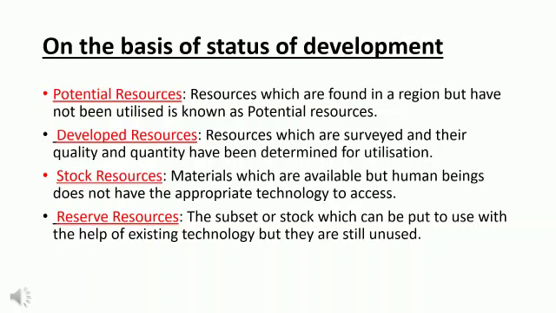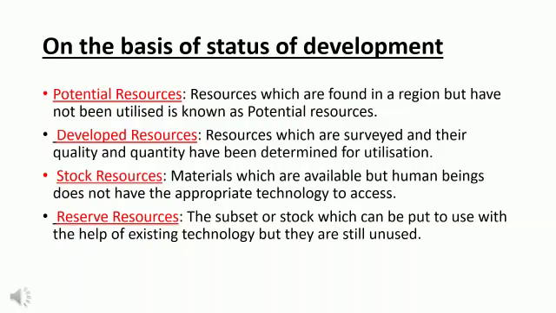On the basis of the status of development, resources have been further classified into four categories. First one is potential resources. Potential resources are those resources which are found in a region but have not been utilized. They may be used in future. For example, we can think of the uranium found in Ladakh. Now let us see the developed resources. Resources which are surveyed and their quality and quantity have been determined for utilization are known as developed resources.